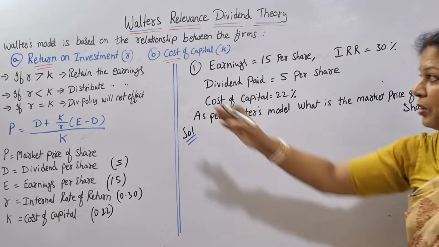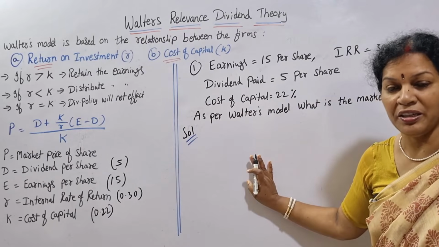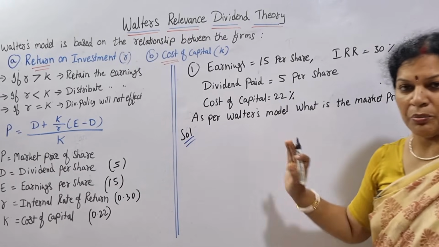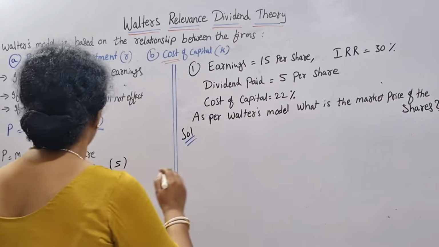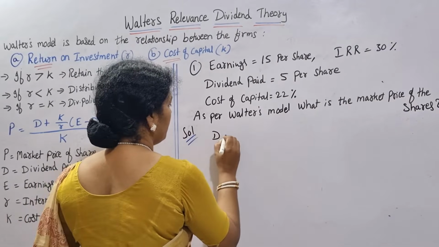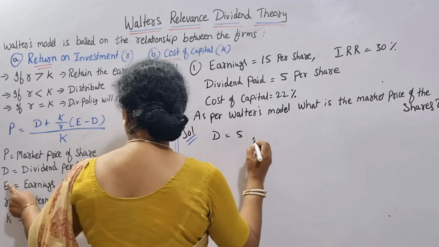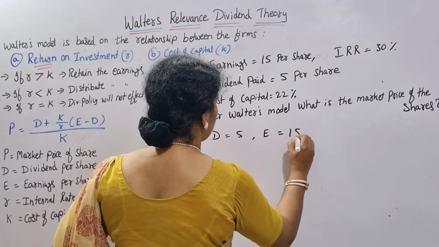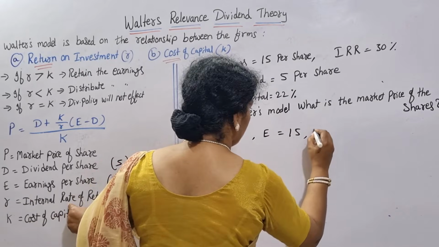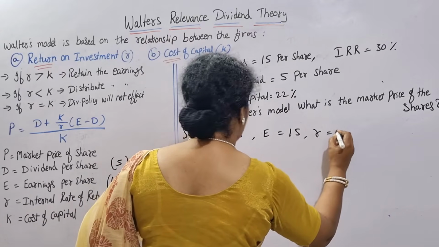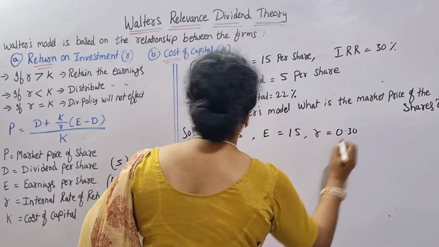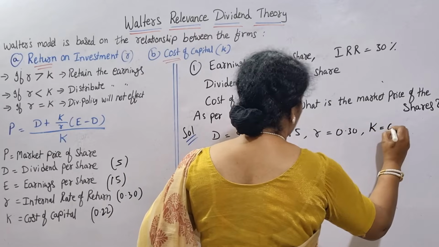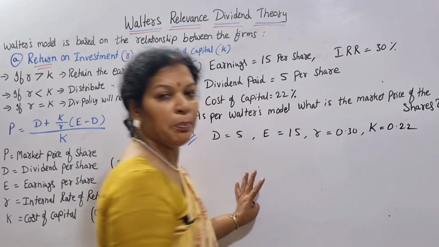So just applying the formula. Formula already I have written, so I am not writing it here. After writing the formula, we have to write this amount. That will be easy. Next step, D is equal to 5, dividends per share is 5. Then E, earnings per share is 15 rupees. Then IRR, R means IRR, that is 0.30. Next, cost of capital K is equal to 0.22. Apply it in the formula.